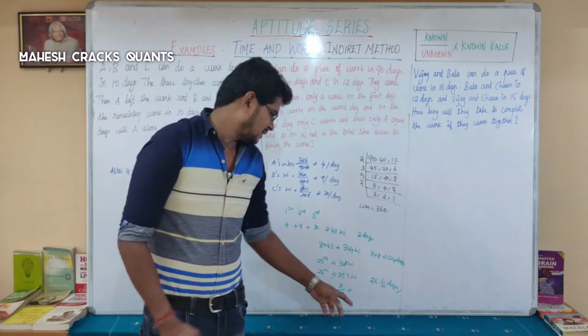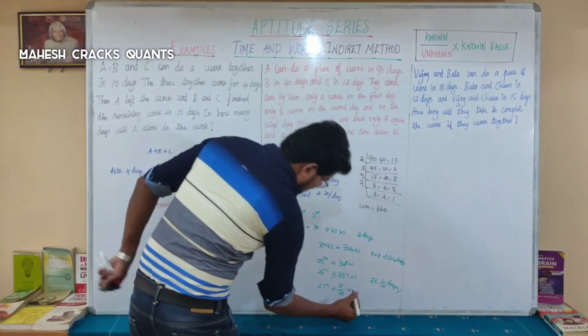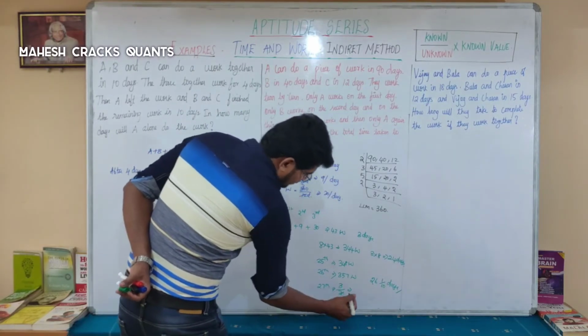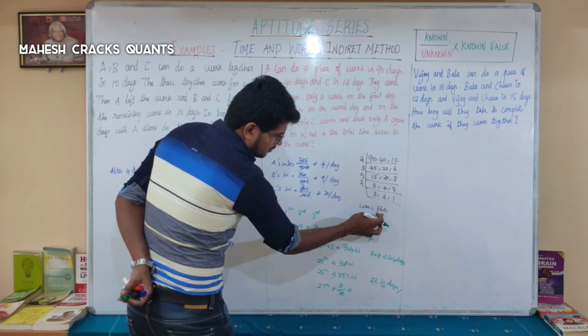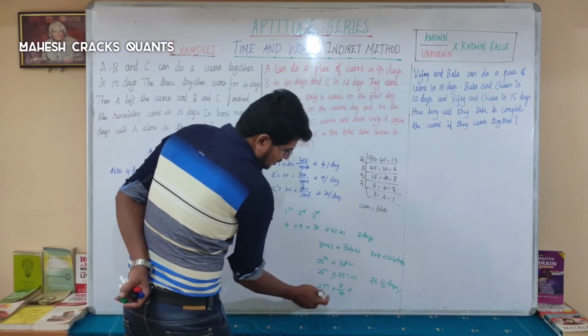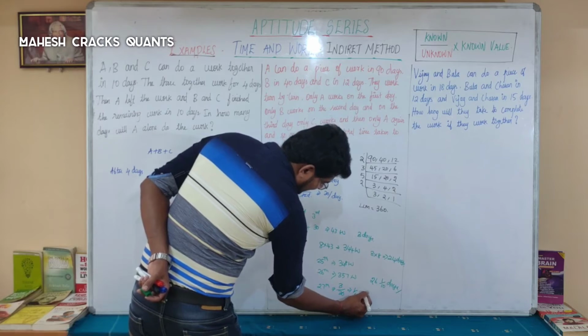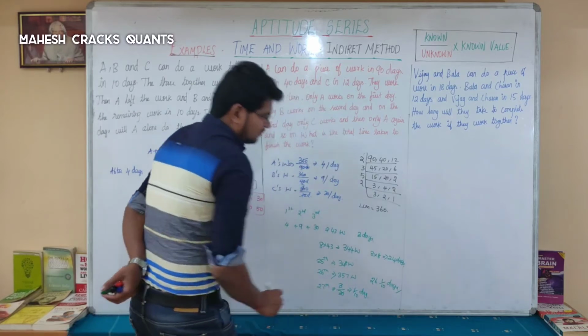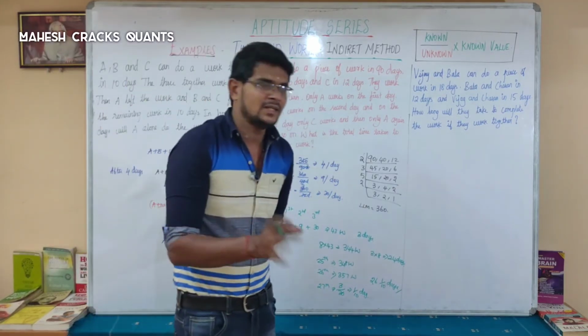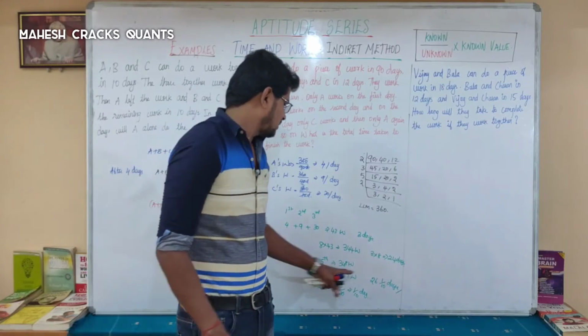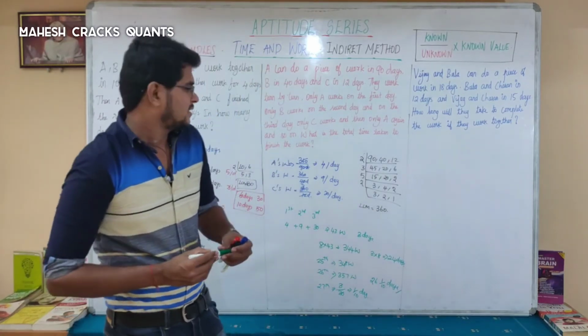Not the whole day, the remaining work is 3, and when you finish it the 360 will come. So 3 by 30 is nothing but 1 by 10. 1 by 10 day is required. Okay, not the whole day required, 1 by 10 day. So 26 1 by 10 days is the answer here.